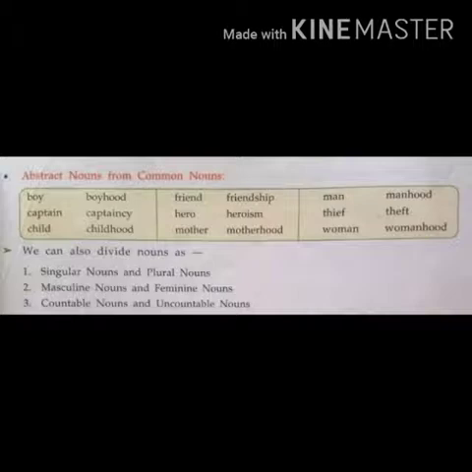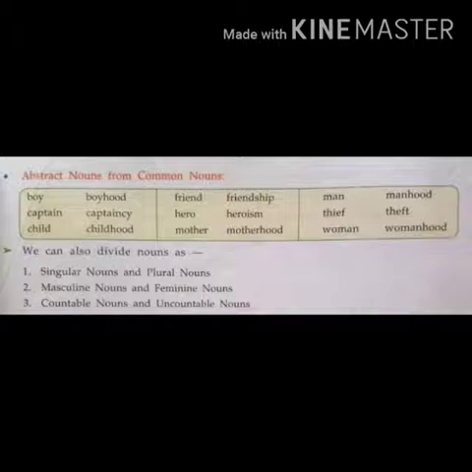You can glance once. Now, you know that still more different kinds of nouns are there. That is singular and plural nouns. If it is single in number, you say it is a singular noun. If more than one is there, you say it is a plural noun. Then masculine noun and feminine noun. Masculine is given for male gender, and feminine is given for female gender. For example, masculine is man, feminine is woman.